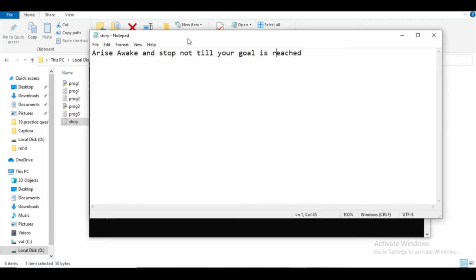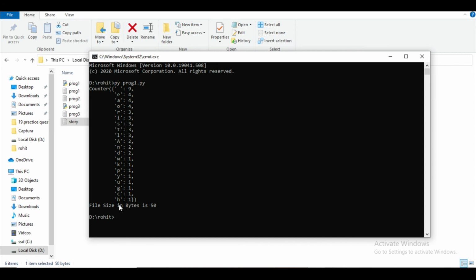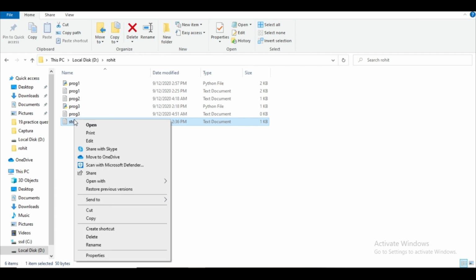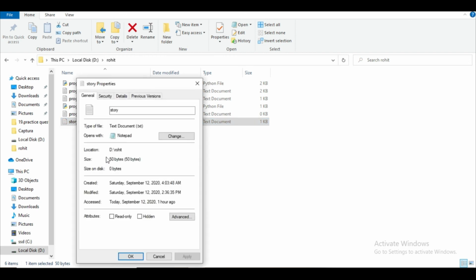Now we divided our problem statement into 2 parts. The first part we have already got the output. Now the second part is the size of the file, which is 50 bytes. How do we verify that? We can verify using the properties tab. Inside the properties it is given as 50 bytes. So our program executed and the output is right, 50 bytes.